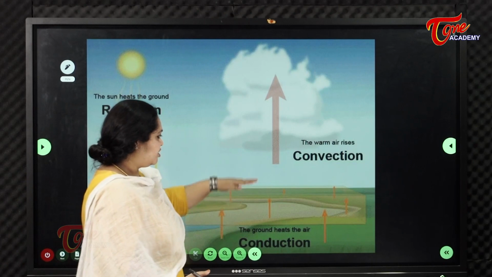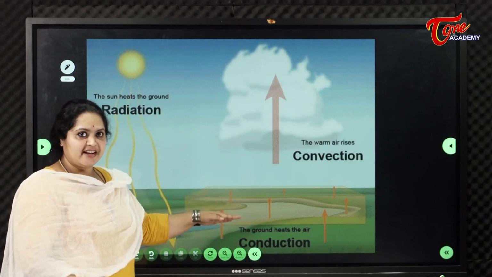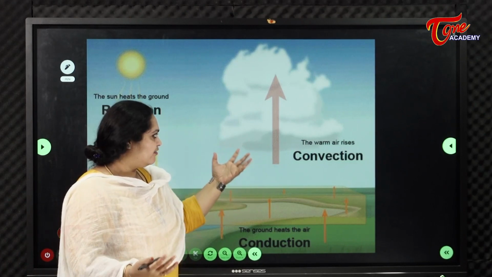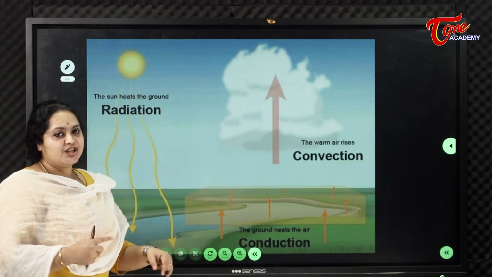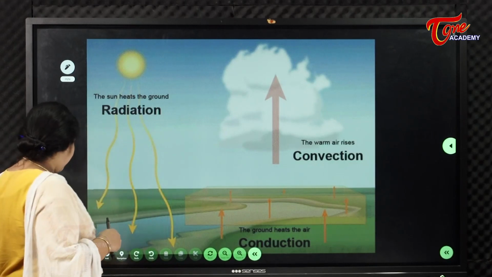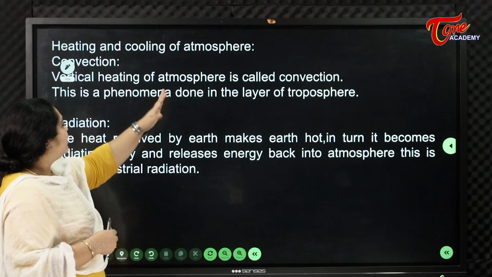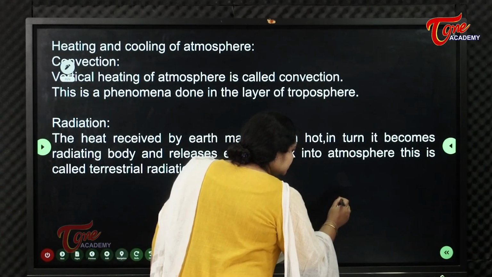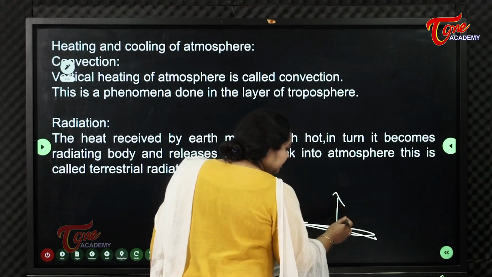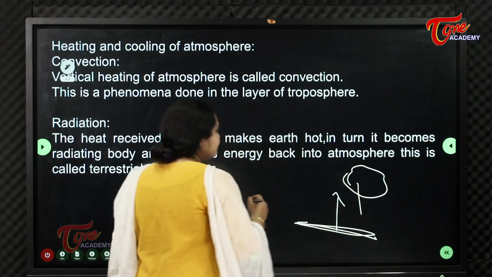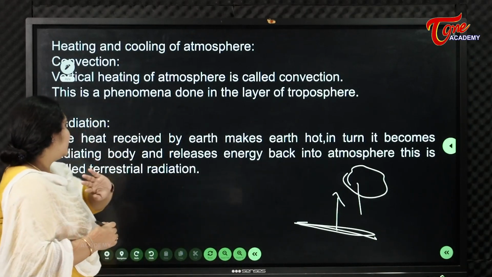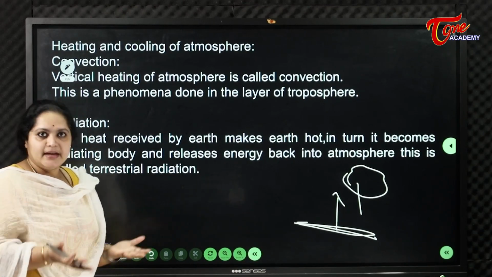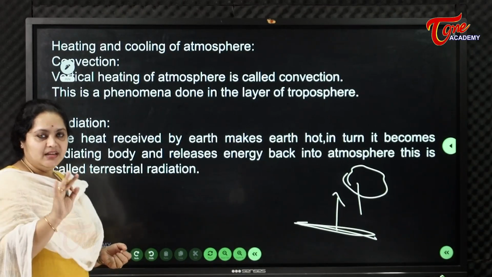When Earth releases its terrestrial radiation, the top layers of the atmosphere will feel the conduction. And because of conduction, the next thing that happens is convection. Convection means heating and cooling in the vertical direction; this is horizontal heating, this is vertical heating. This phenomenon occurs in the layer of the troposphere. And radiation: the heat received by Earth makes Earth hot and it releases the heat. That is called terrestrial radiation.